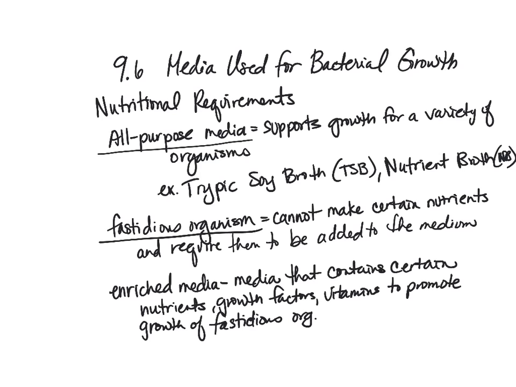There will be different types of enriched media. If we're trying to grow a particular organism that requires some molecule, then we would likely purchase from a supply store a specific type of enriched media, meaning that it is enriched with that specific nutrient that's necessary.